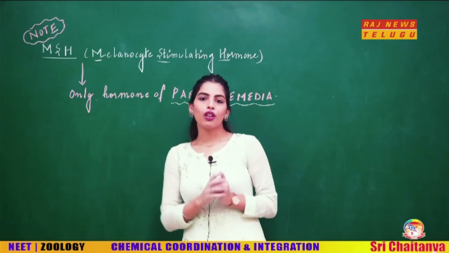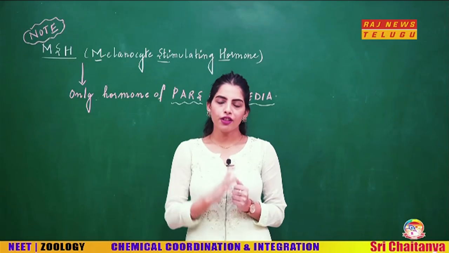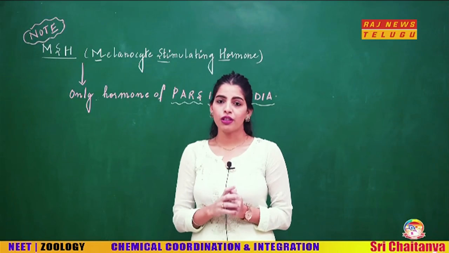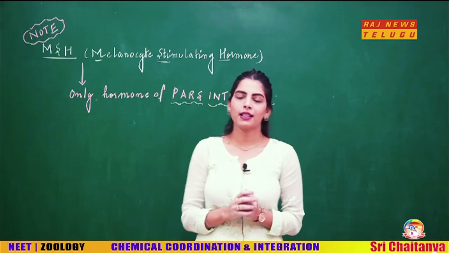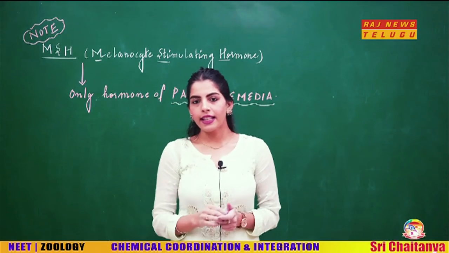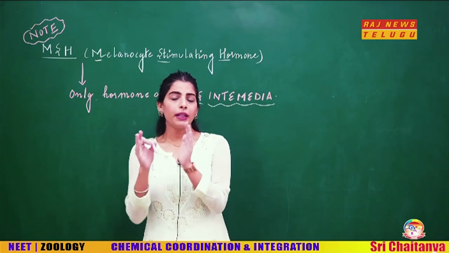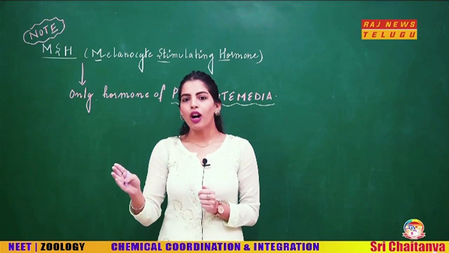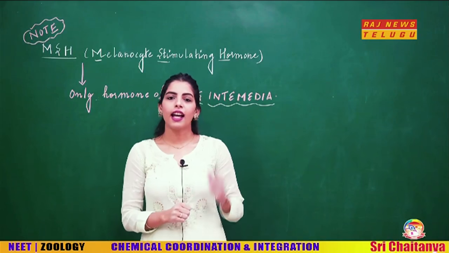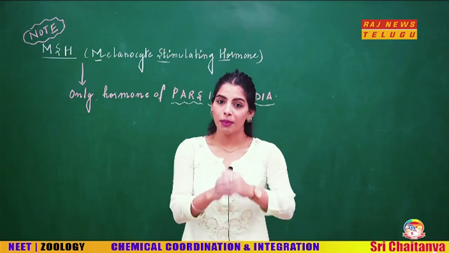Now I want all of you to just make a point regarding one hormone, that is MSH, or melanocyte stimulating hormone. Why am I saying this? Is because, students, we know that your anterior pituitary had two lobes. One was the pars distalis and other was the pars intermedia.